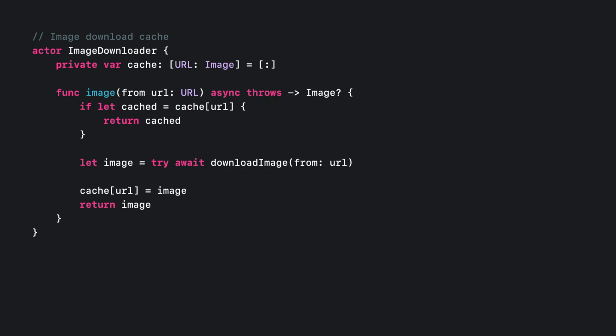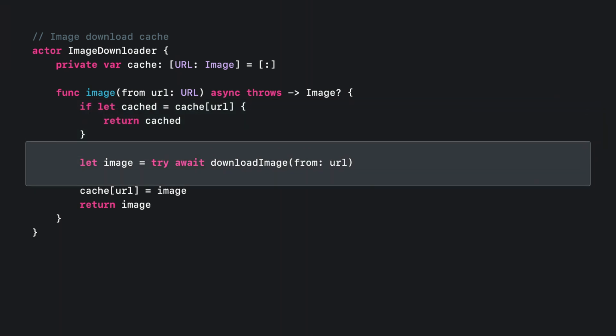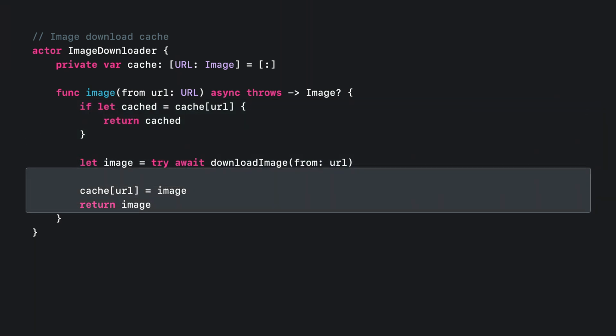Here we're building an image downloader actor. It is responsible for downloading an image from another service. It also stores downloaded images in a cache to avoid downloading the same image multiple times. The logical flow is straightforward. Check the cache, download the image, then record the image in the cache before returning.